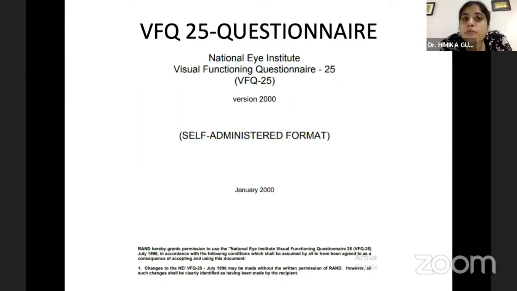We use this VFQ questionnaire a lot. What I found was that when the parents are waiting outside, they are occupied also, and their thoughts are organized. So the first time a patient comes to us, we encourage them to fill this visual functional questionnaire, which can be downloaded, and there's no royalty or any other restrictions to its utilization.